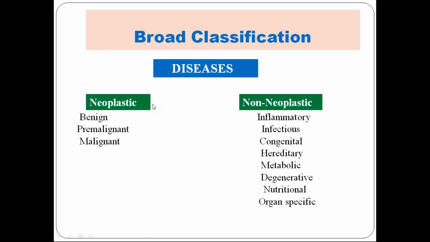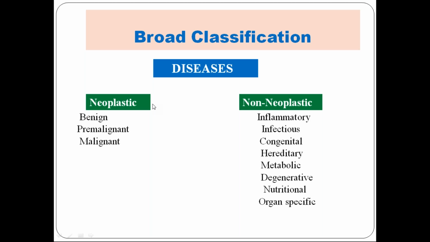And any organ specific disease, like cirrhosis of liver, which is an end stage liver disease, or acute renal failure, or myocardial infarction, a disease of the heart. So that's organ specific. Again, neoplastic is classified into benign, pre-malignant and malignant. This neoplastic chapter is the one which I'll be taking in today's session.